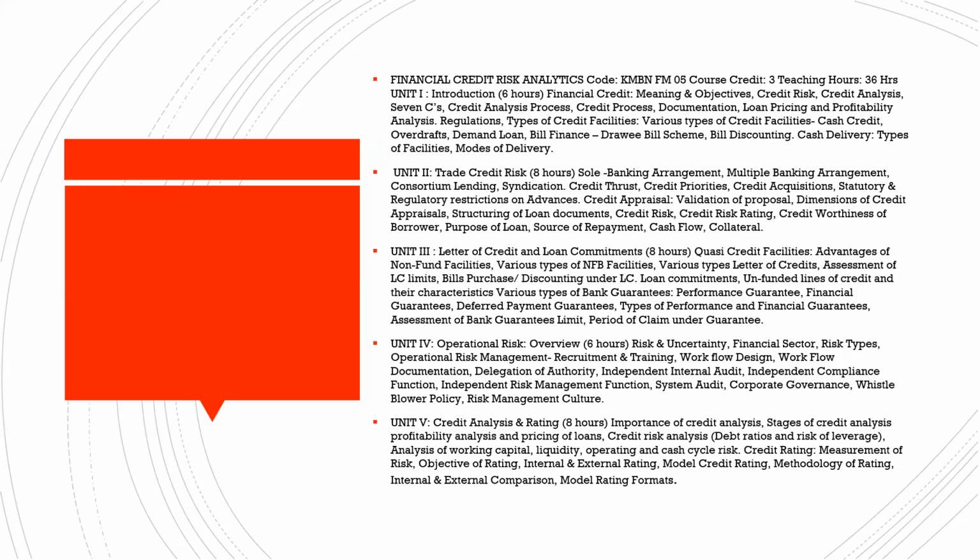The first unit contains the financial credit, the meaning and objective of financial credit risk, credit analysis, the 7 C's, which is most important, and you'll find it surely in your exam paper. Credit analysis process, documentation, loan pricing, profitability analysis, regulations, various types of credit facilities: cash credit, overdrafts, demand loan, bill finance. All these things I'm going to cover in today's class.